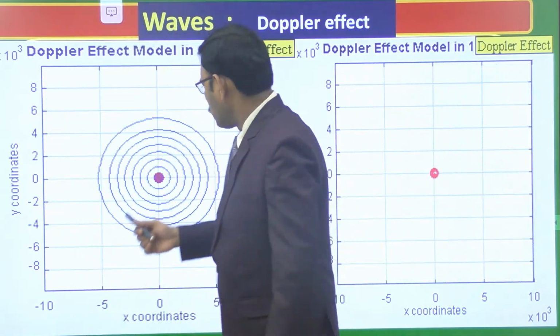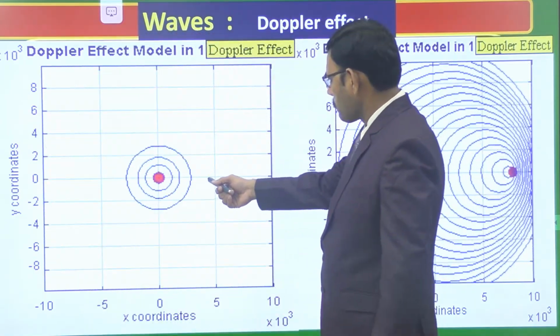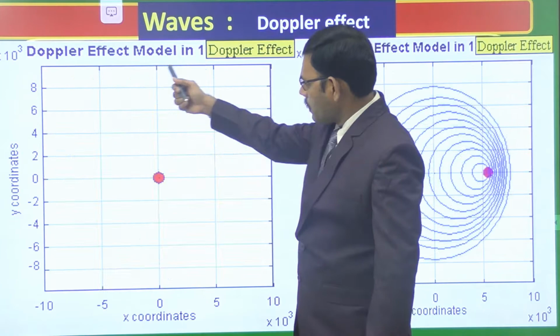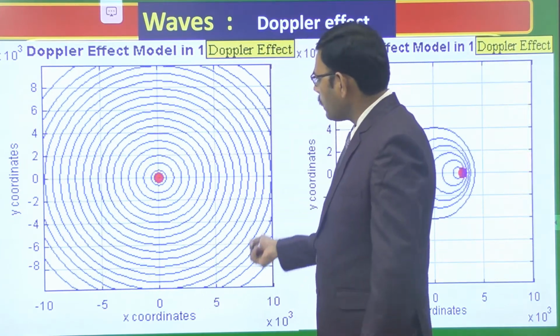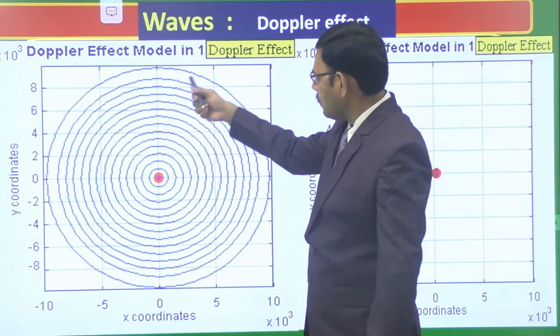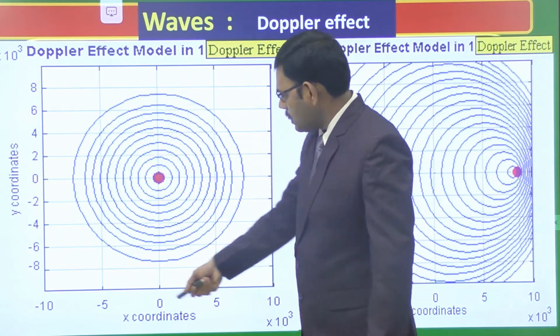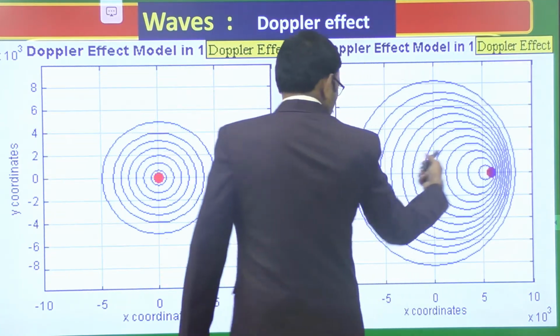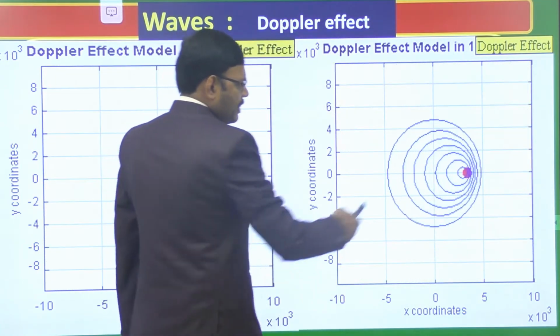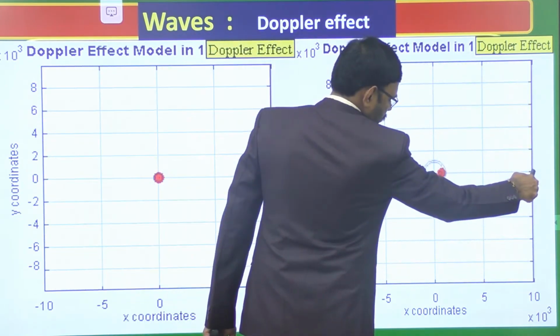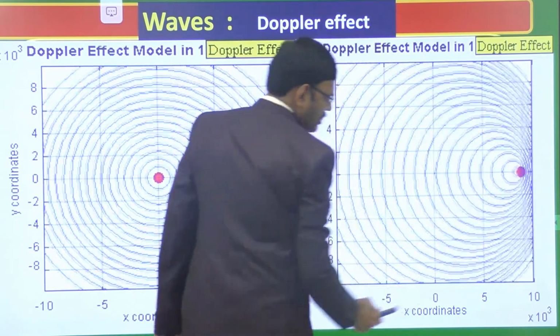Here, if the source is stationary, the frequency is uniformly distributed. We get the same frequency in all directions. If the source is in motion, the person in front of the source receives sound waves of more frequency.